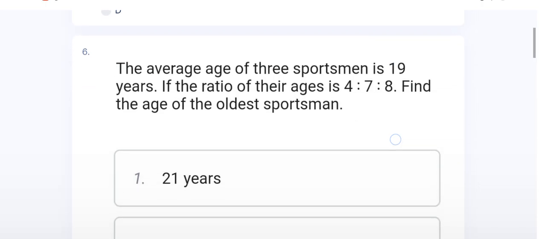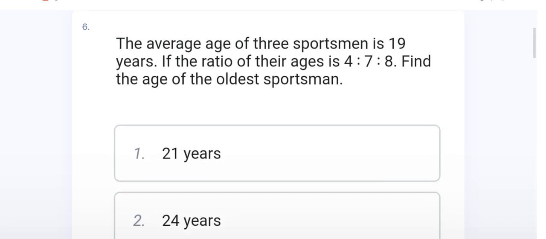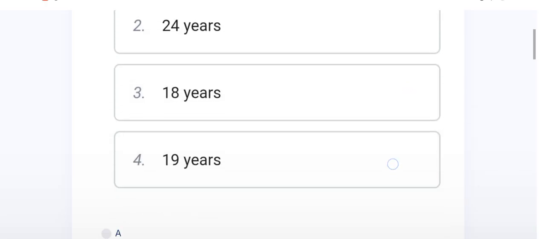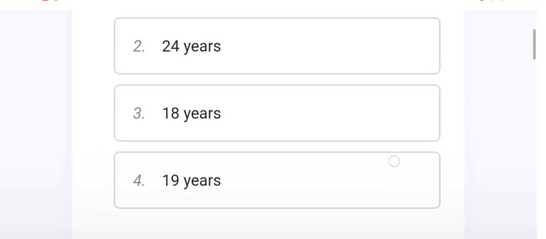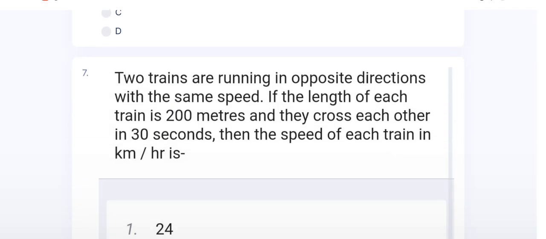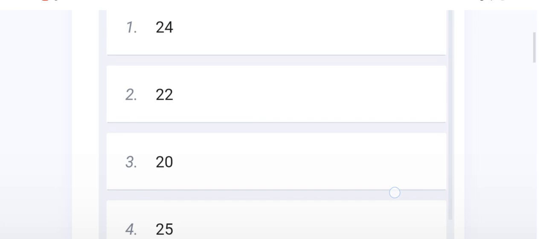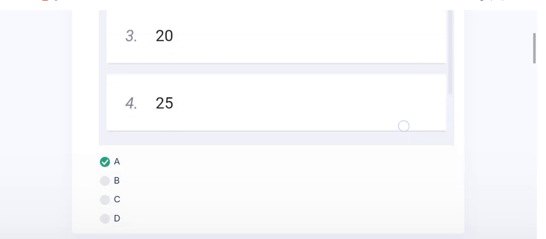Question number 6 is ratio and proportion, and the right option of this question is B, 24 years. The 7th question belongs to problems on trains. The right option of this question is A, 24.